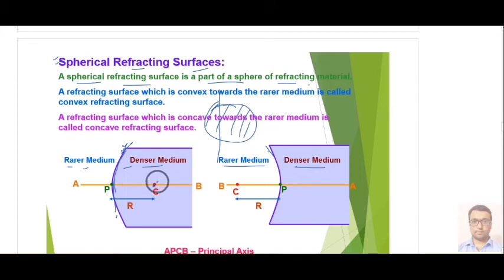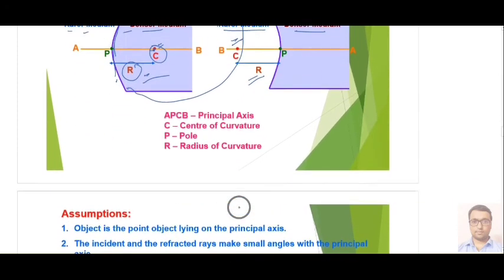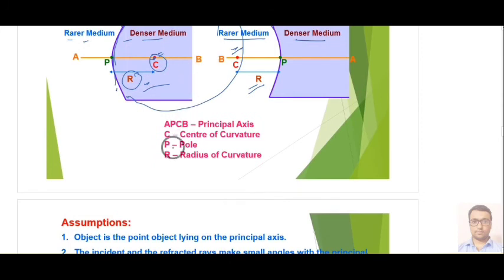This C is the center of curvature of the sphere from which this spherical surface is made, and R is the radius of curvature. Similarly here we have center of curvature and radius of curvature. Here you can see this point P is called the pole, and point C is the center of curvature. APCV is the principal axis. The line joining the center of curvature and the pole is called the principal axis.